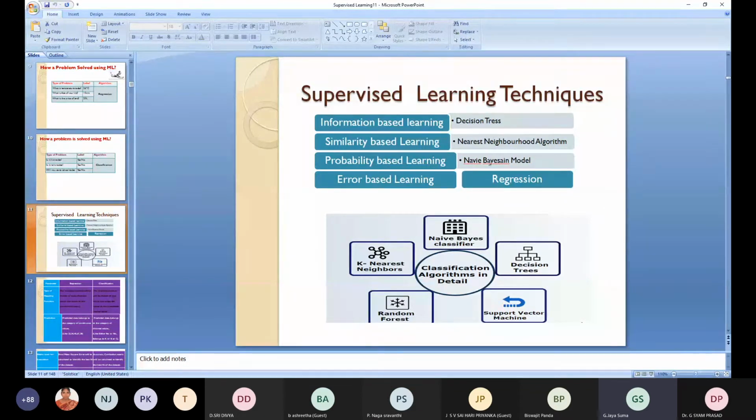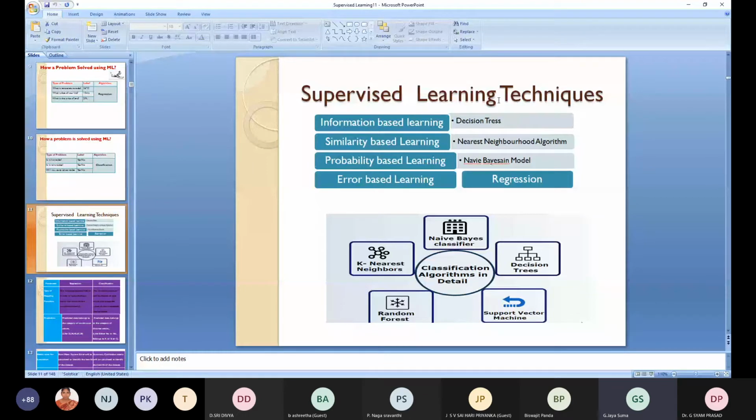Probability based, you can go for the naive Bayes model. Okay, if it is error based, that means if you are able to generate error, then you can regenerate it to correct it. That is error based learning. So supervised learning techniques can be categorized into 4 different types: information based learning, similarity based learning, probability based learning, error based learning.